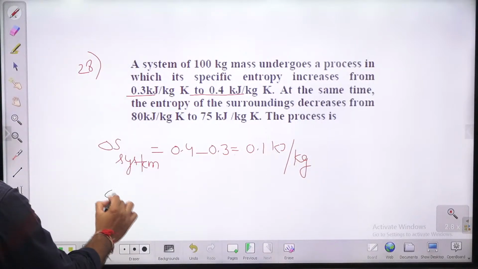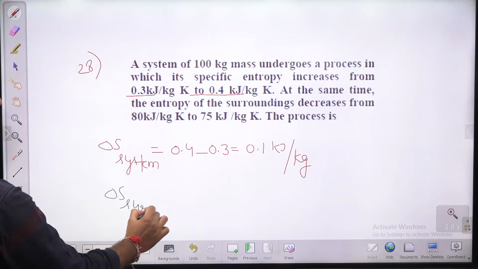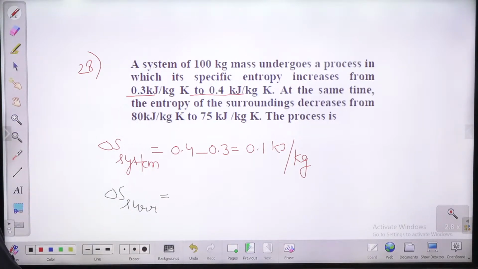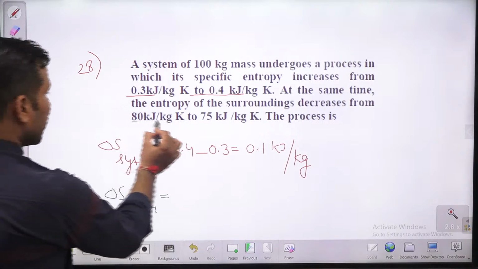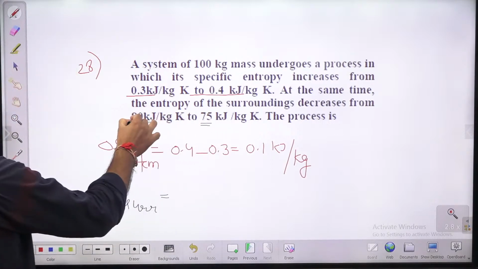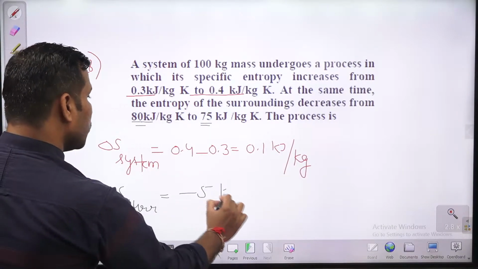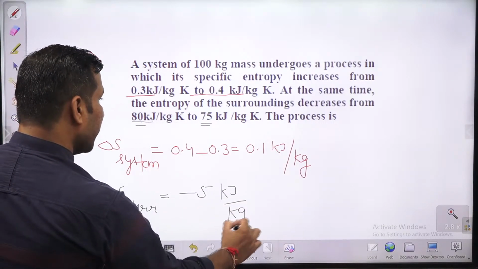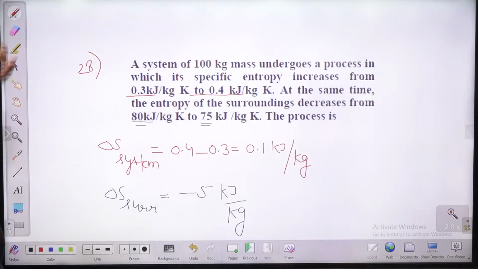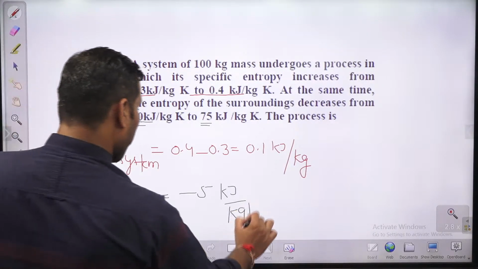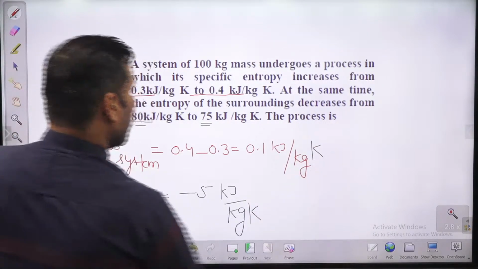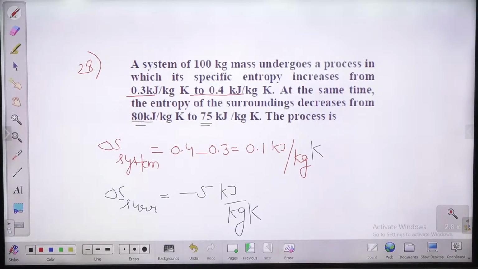How much is the entropy change of surrounding? Entropy change of surrounding is -5. You can check 80 and 70. This is initial, this is final. So the final is decreasing, -5 kilojoule per kg Kelvin. Okay, kilojoule per Kelvin. Yes, this is the entropy change. Okay, this is entropy change of system, this is entropy change of surrounding.